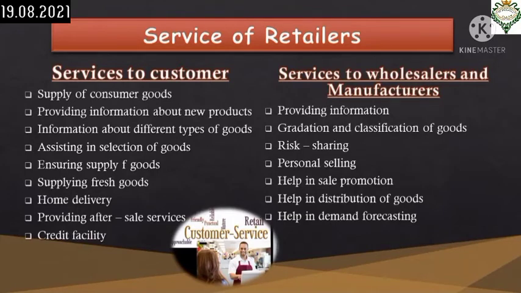Okay, then come to risk sharing. The retailers share risk with the manufacturers and wholesalers by keeping stock of their product. Thus they help the wholesalers and manufacturers to reduce the burden of risk. Now personal selling. That means the sale of consumer goods requires personal selling efforts. The retailers relieve the manufacturers from such efforts by introducing their products to the consumers. They also help in sale promotion in order to increase the volume of sale.